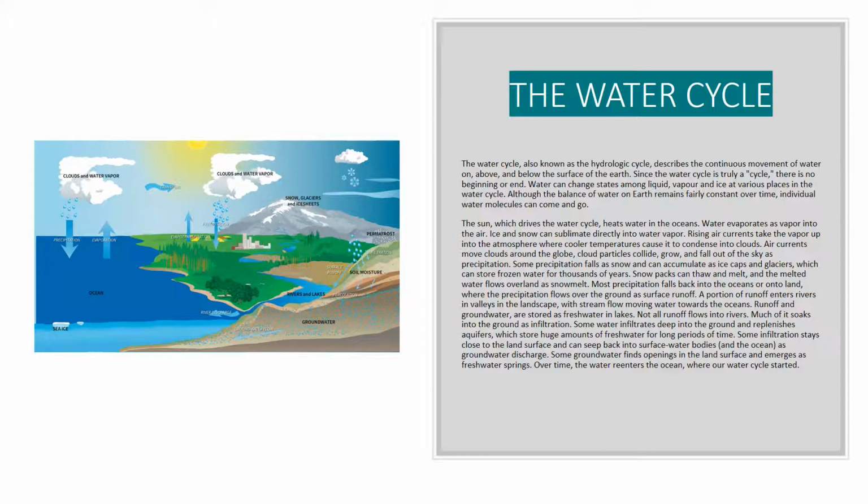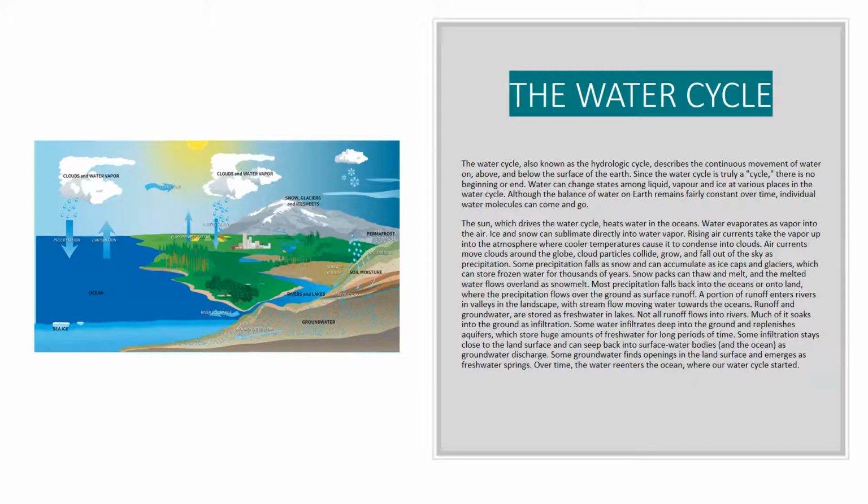The water cycle, also known as the hydrologic cycle, describes the continuous movement of water on, above, and below the surface of the earth. Since the water cycle is truly a cycle, there is no beginning or end. Water can change states among liquid, vapor and ice at various places in the water cycle. Although the balance of water on Earth remains fairly constant over time, individual water molecules can come and go.